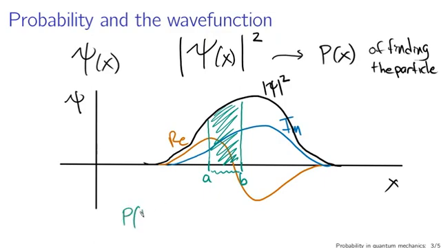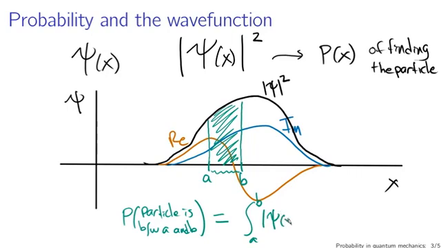So the probability that the particle is between A and B is given by the integral from A to B of the squared absolute magnitude of psi dx. You can think of this as a definition, you can think of this as an interpretation, but fundamentally this is what the physical meaning of the wave function is. It is related to the probability distribution of position associated with this particular state of the system.